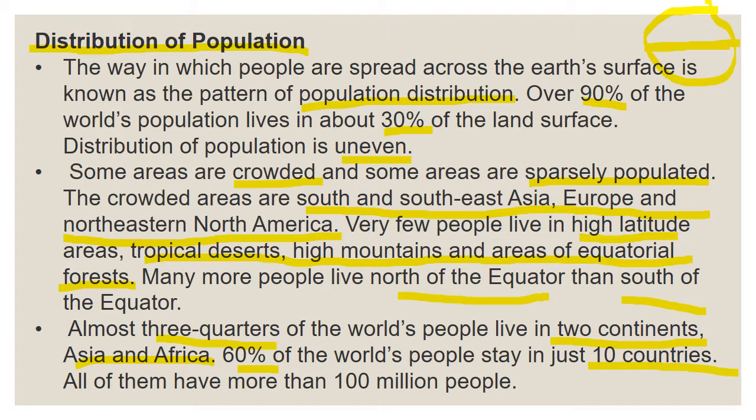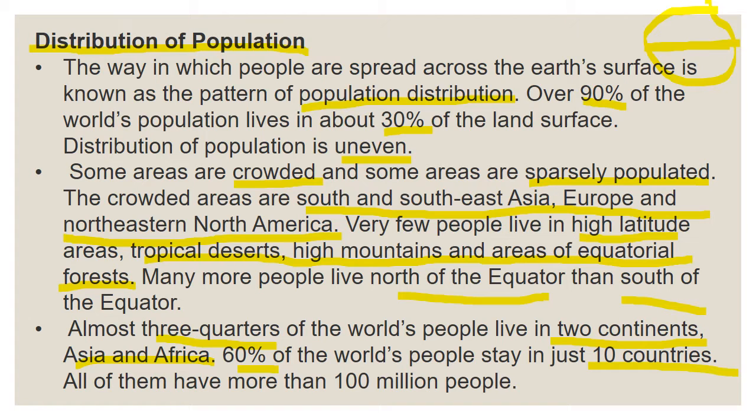Many more people live north of the equator than south of the equator. Equator means the center line dividing the earth into equal halves, right? If the earth is like this, the center line is called the equator. So in the northern part there are more people than in the southern part. Understood children? Very good.